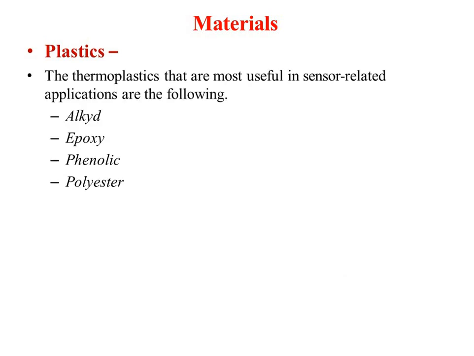There are other plastics also available which are used in sensor related applications. The examples are alkyd, epoxy, phenolic, and polyester. Epoxy and polyester are very famous materials that are used in your PCB also.